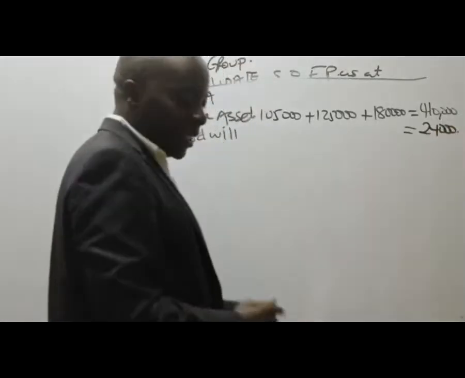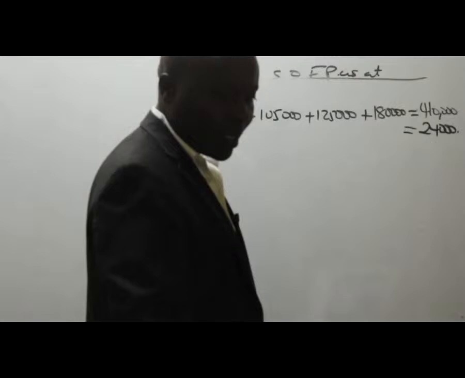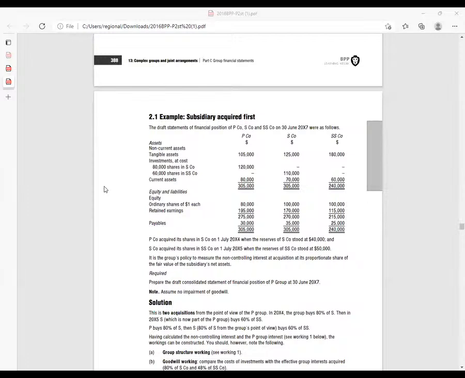Do we have any other non-current asset? None. So give me the current assets. I can see them: 80, 70, 60. So current assets, we have 80,000 plus 70,000 plus 60,000, which will end up giving me what figure?